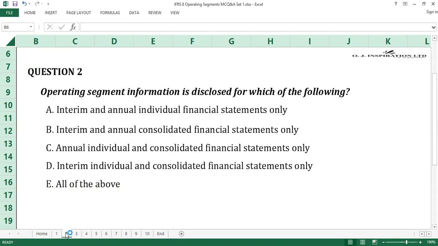E. All of the above. Time counts. 10 seconds gone. 20 seconds gone.